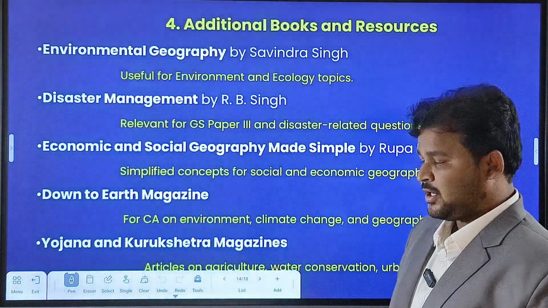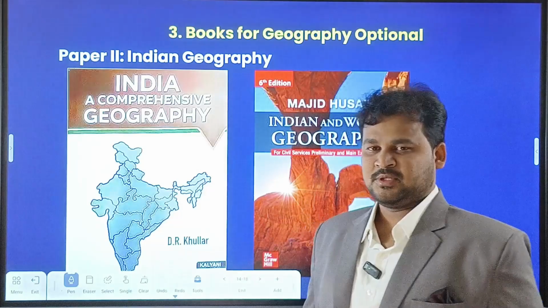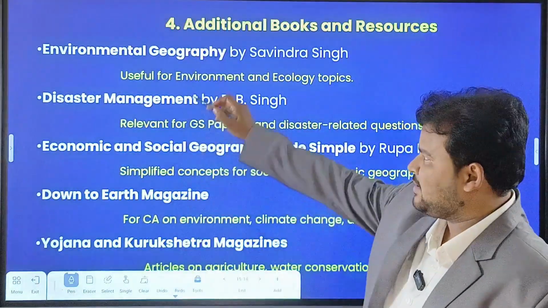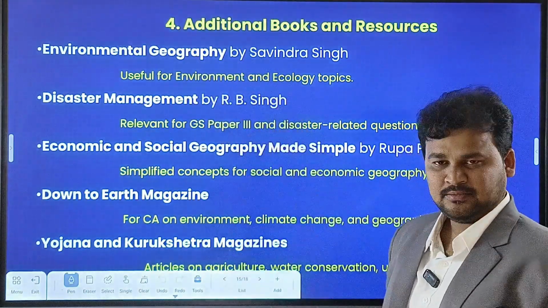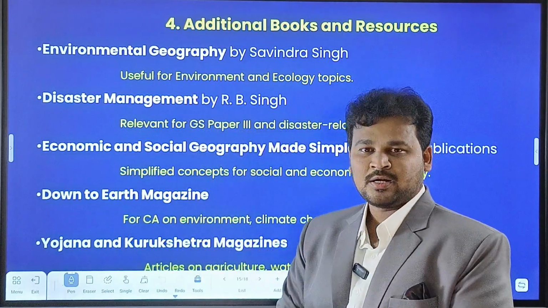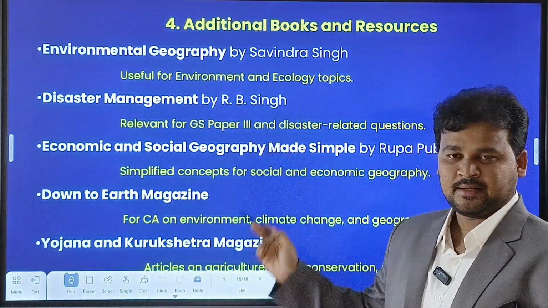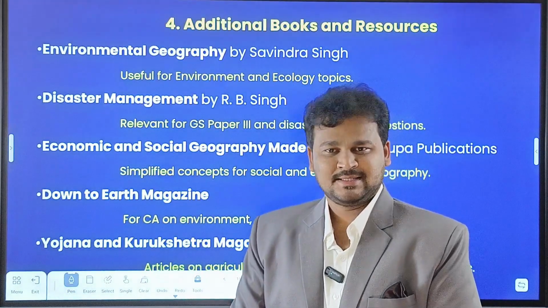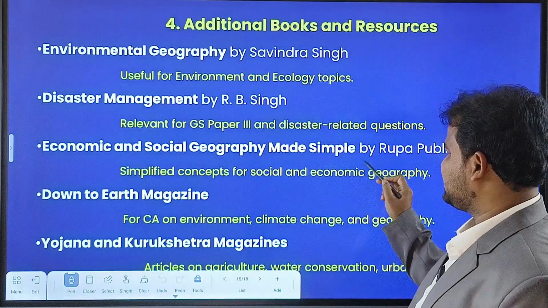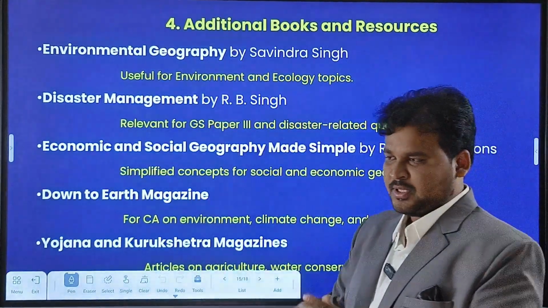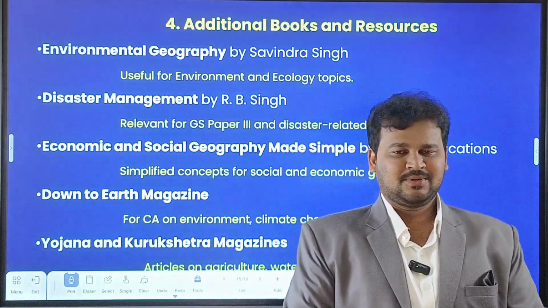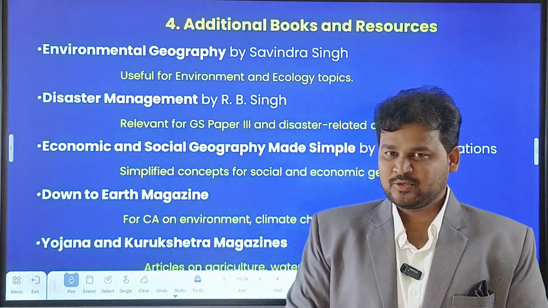And also for the geography optional subject, if you want, you can go for additional books like Environmental Geography by Savindra Singh. It is useful for environment and ecology topics. And Disaster Management by R.B. Singh, which is relevant for the GS paper, as we know that disaster management is a part of GS 3. And Economic and Social Geography Made Simple by Rupa Publications. They are very small books. I already have all the books with me, so I can show each and every book related to it.